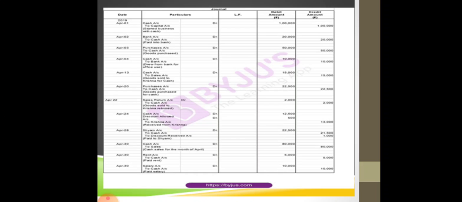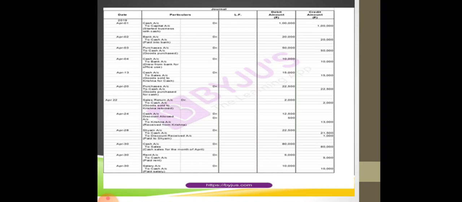So in this transaction there are two accounts involved. First is cash and the other is capital. Remember the types of accounts. So first is your asset, that is cash. Now you have to remember the rules. For the assets, if it increases, you will debit, and if it decreases, you will credit.